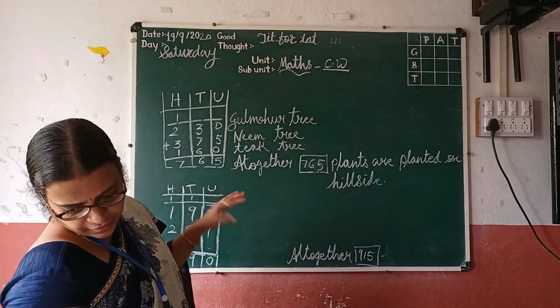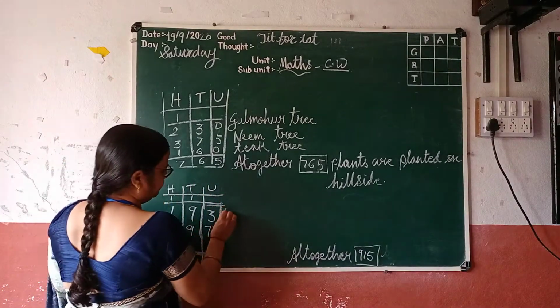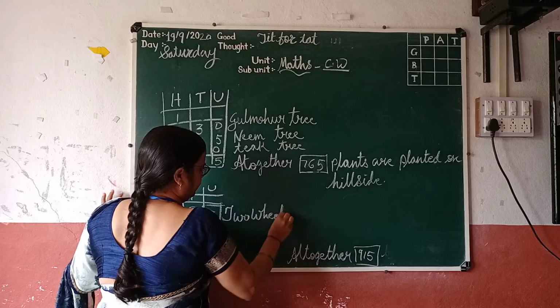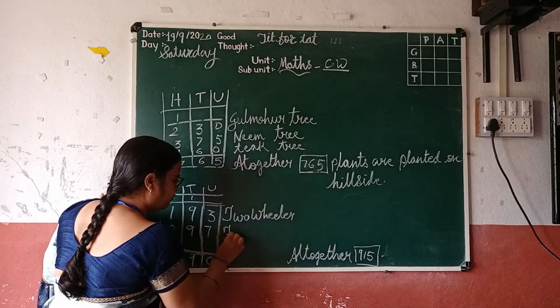So look here, it is given a two-wheeler, and here it is a four-wheeler.